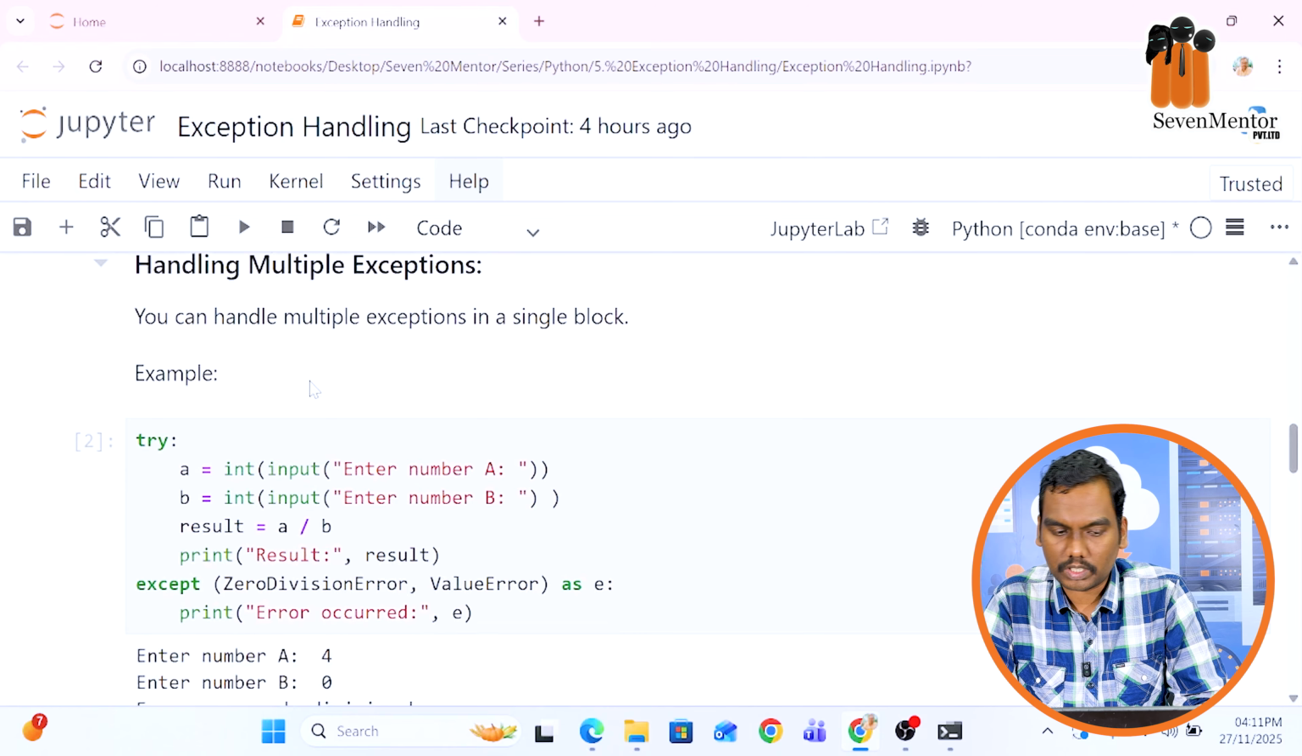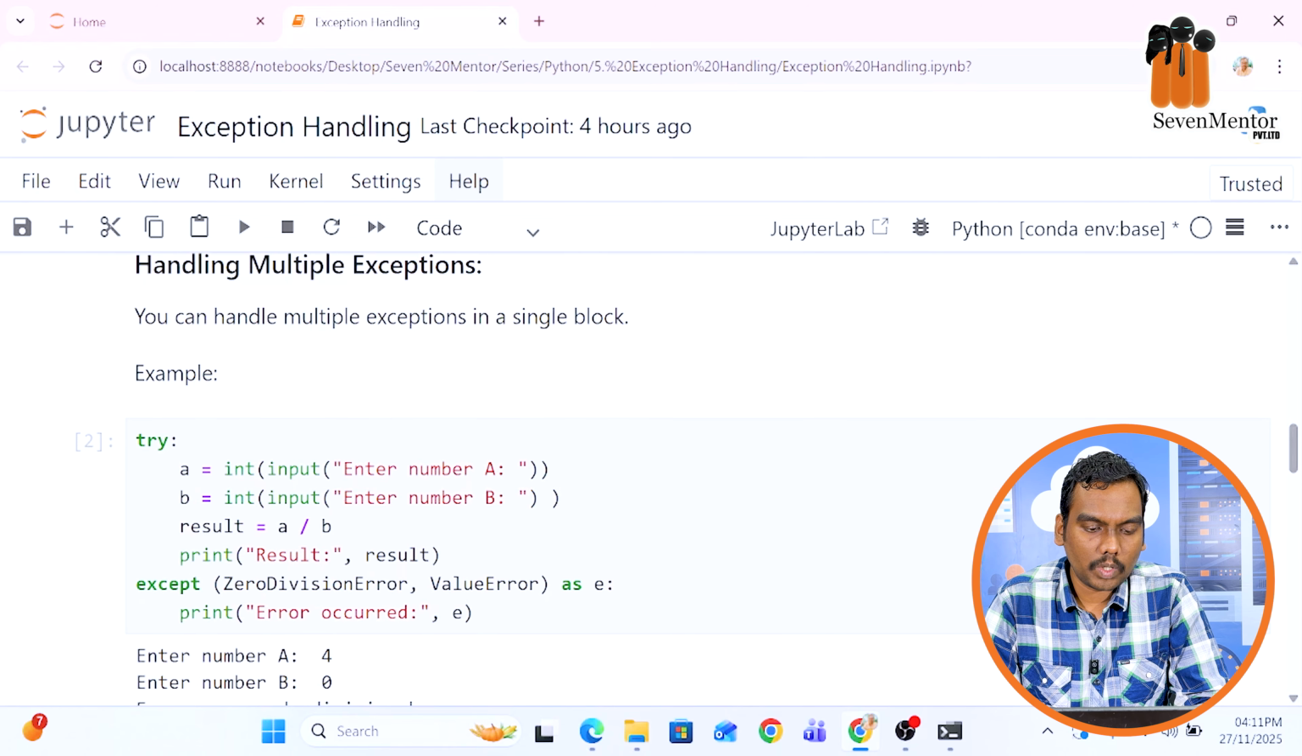Let's understand with this code. a equal to integer input, enter number a, b equal to integer input, enter number b, the result is a by b. Now if the user entered value 0 for the b, it may result into zero division error. If the user entered something else other than the number, then it will result into a value error. If any of the error occurred, you can just retain the number.